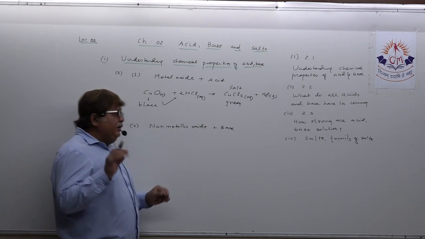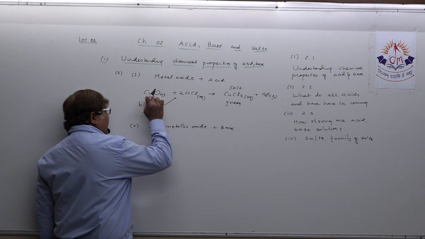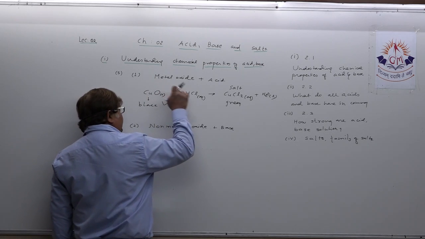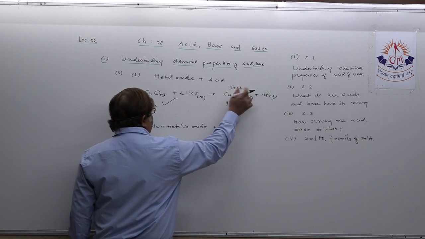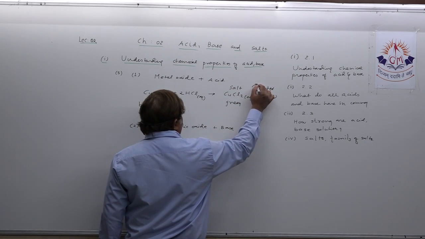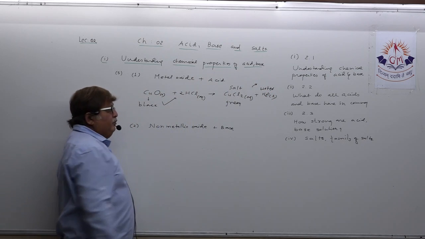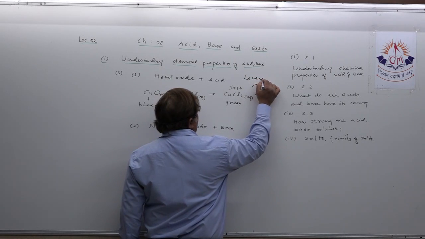So ultimately try to understand what copper oxide has done. It reacted with acid and produced salt and water. So salt and water are ultimately the product of the previous property we studied, that is neutralization reaction.